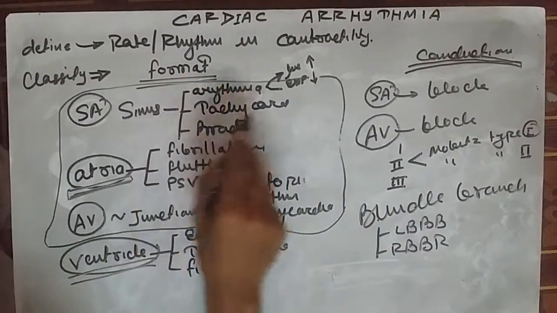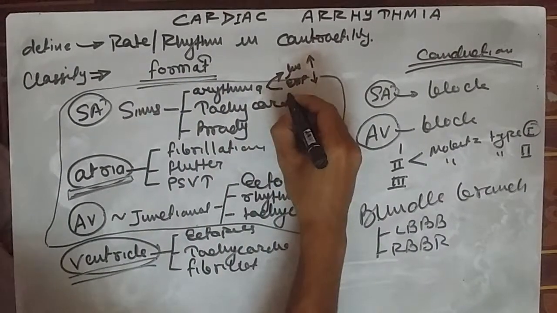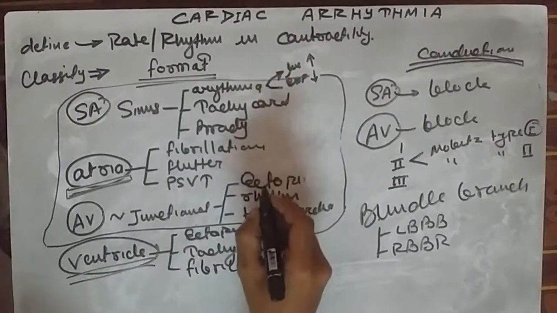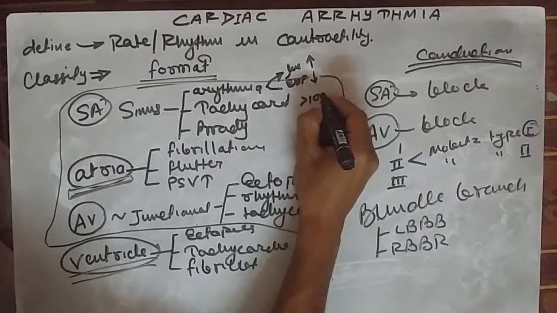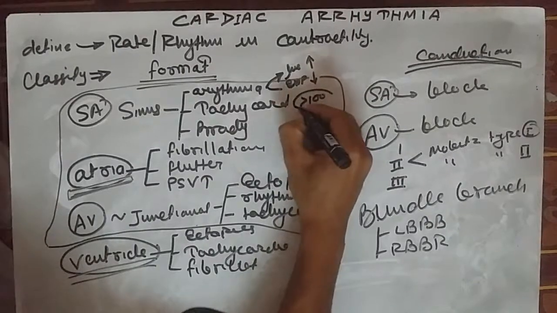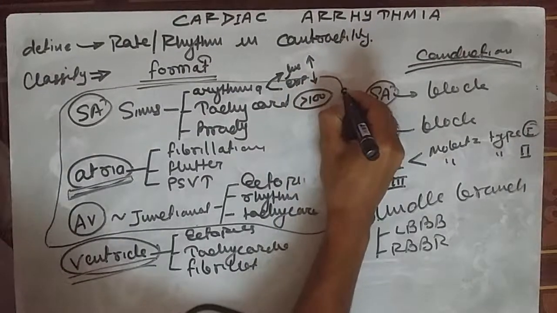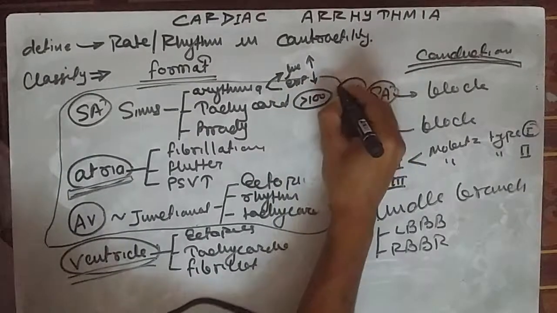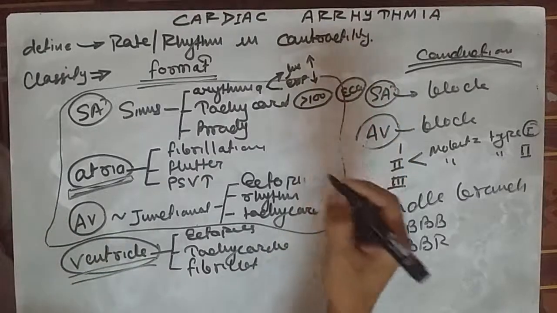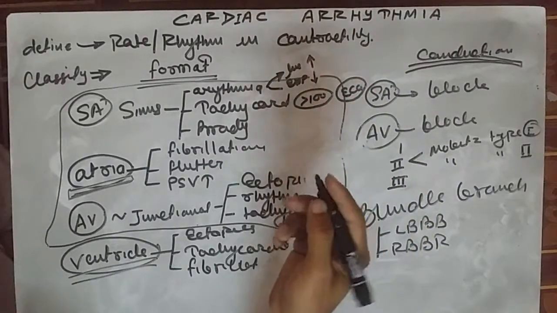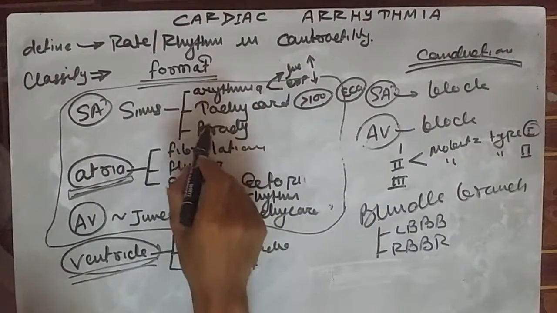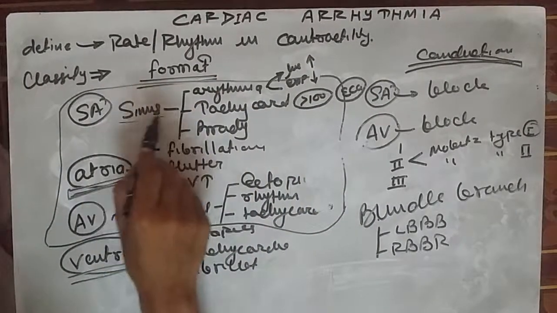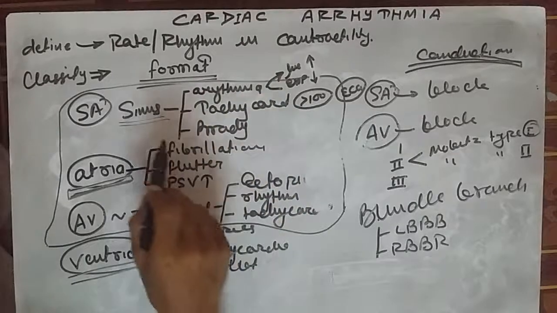Now, what does sinus tachycardia mean? Sinus tachycardia means a person's heart rate is more than 100 times per minute, but the ECG finding is normal, meaning the P wave, QRS complex, PR interval and QT interval are all normal. In such a condition it is called sinus tachycardia.